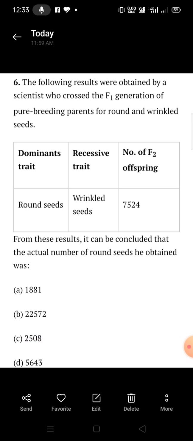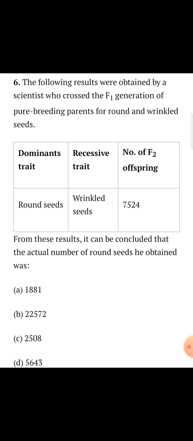Now you can see round seed, wrinkled seed and a number of F2 offspring. It has been made in a tabulated form. The following results were obtained by a scientist who crossed the F1 generation of pure breeding parents for round and wrinkled seed. So these are the characteristics given. Now from these results, it can be concluded what the actual number of round seeds he obtained. You can draw a checkerboard. You can make out how many the number of round seeds obtained will be.